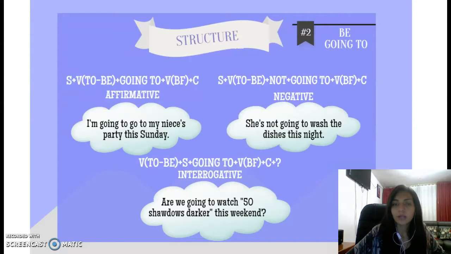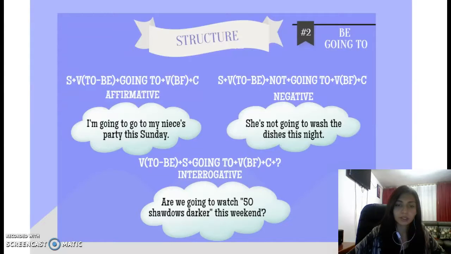In the negative, we have the subject plus the verb to be plus not plus going to plus the verb in basic form plus the complement. The example is, she is not going to wash the dishes this night.